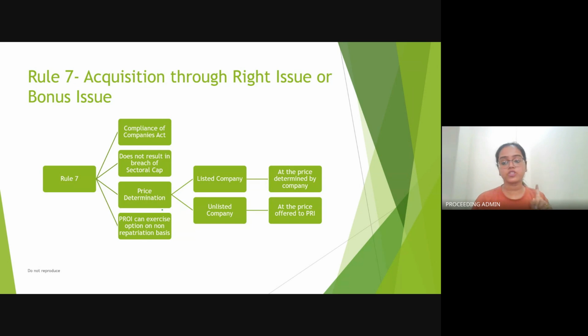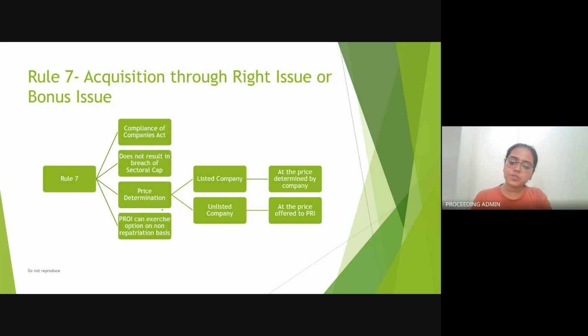The second is it should not breach the sectoral cap. As we have discussed, the sectoral table is completely provided under these rules. So that limit should not be breached while you are acquiring any securities issued through rights issue or bonus issue. The third one we will be discussing. Let's come to the fourth point, that is a person resident outside India can exercise this option, but only on non-repatriation basis. That is, the issues can be subscribed only on non-repatriation basis.